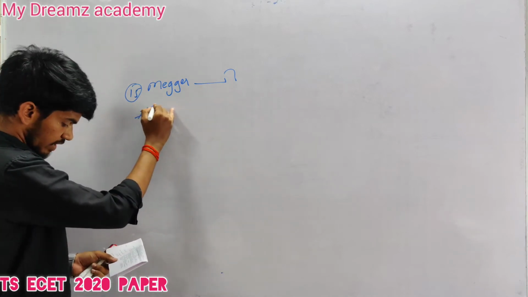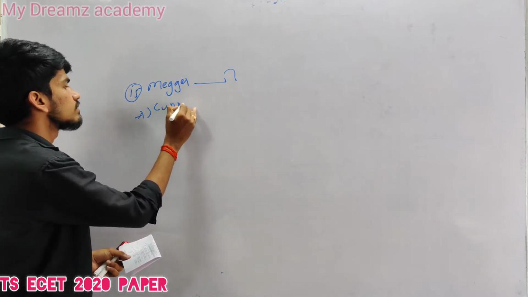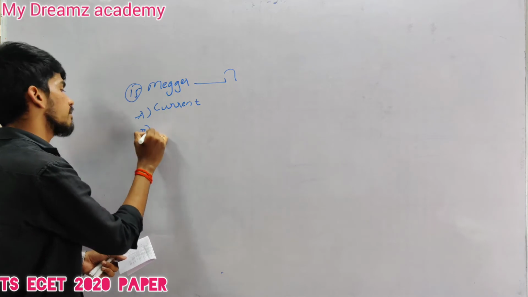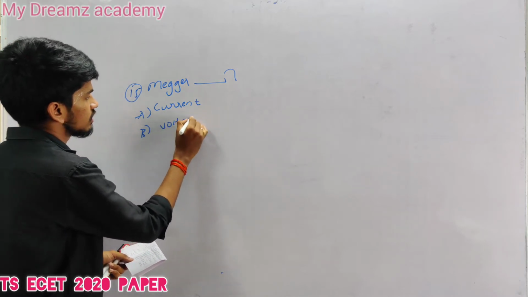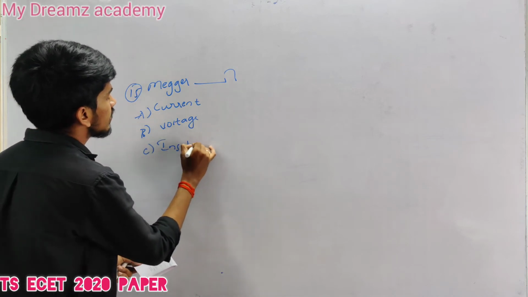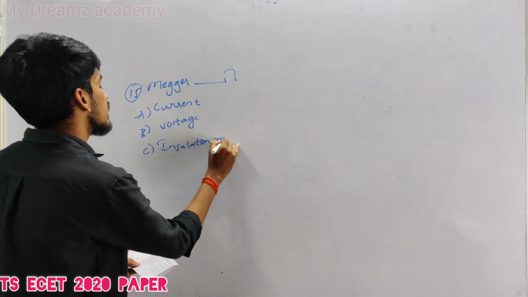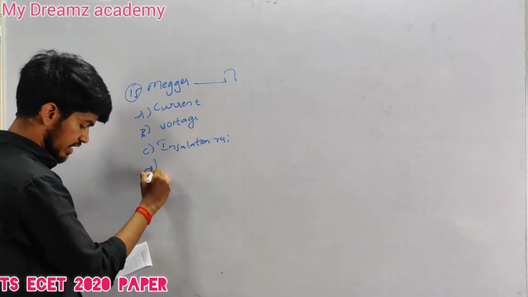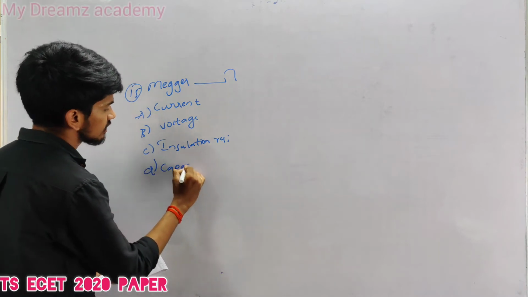Option A is current, B voltage, C insulation resistance, option D capacitance.